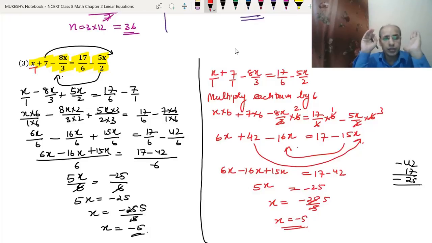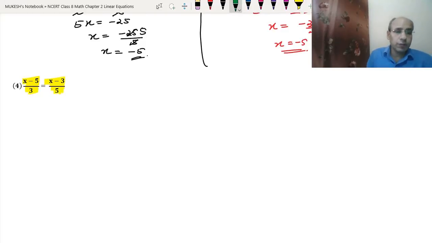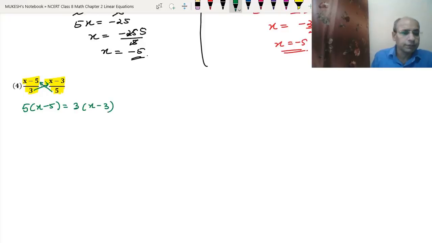So now let's do the fourth question. In this question we have x minus 5 upon 3 equal to x minus 3 upon 5. We will explain it by two different methods. In the first method, we can cross multiply. Cross multiplication means the 3 will be multiplying with x minus 3 and 5 will be multiplying with x minus 5. So we will write 5 bracket x minus 5 equals to 3 bracket x minus 3.